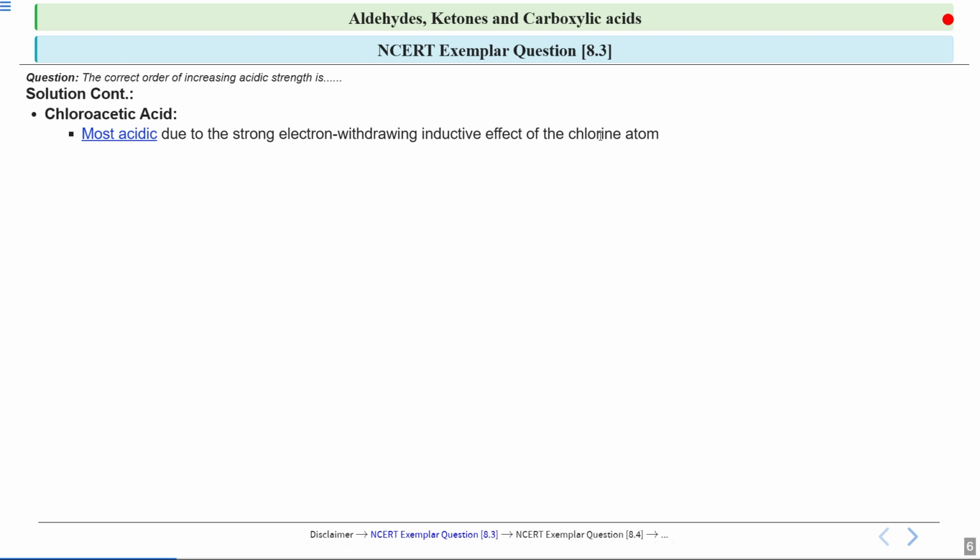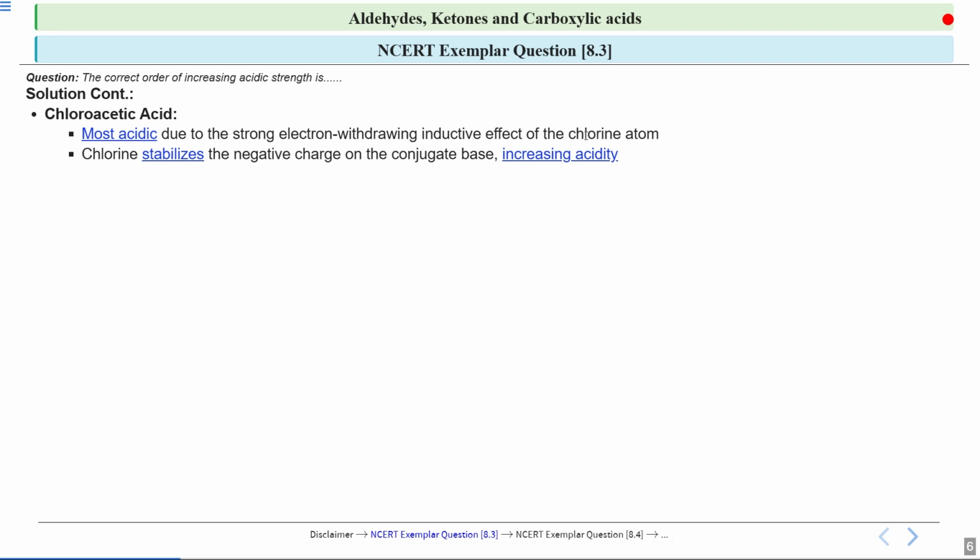So, it pulls the electron density away from the rest of the molecule, and as a result, it makes it easier for the acid to lose a proton. Okay, and we know that electron withdrawing groups increase the acidity. Now the chlorine stabilizes the negative charge on the conjugate base after the acid loses a proton. So this stabilization makes it even easier for the acid to donate a proton, which increases its acidity.